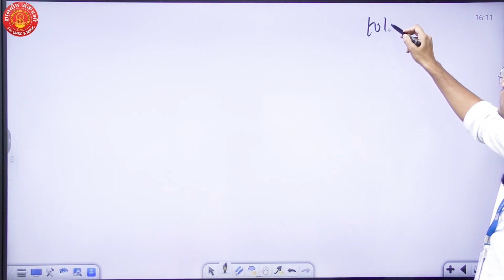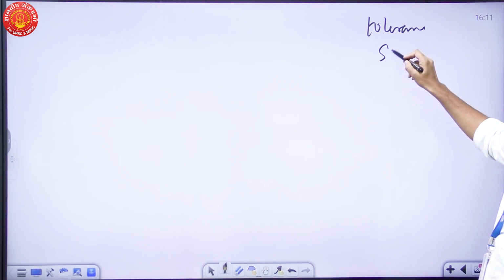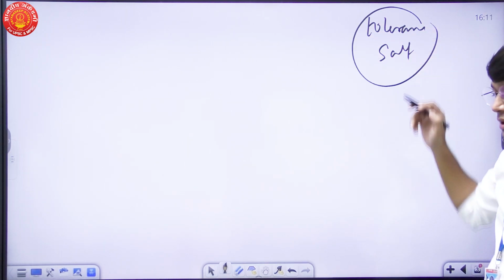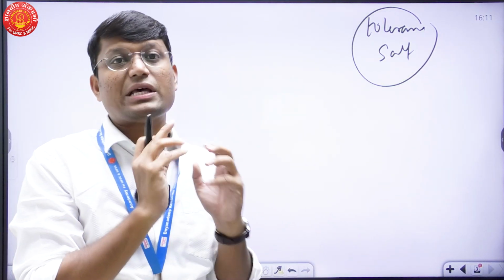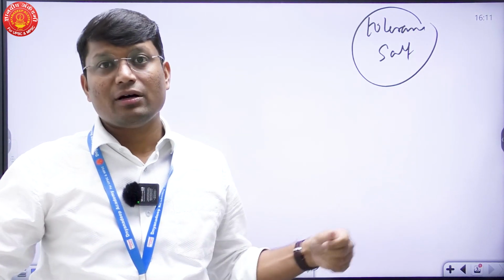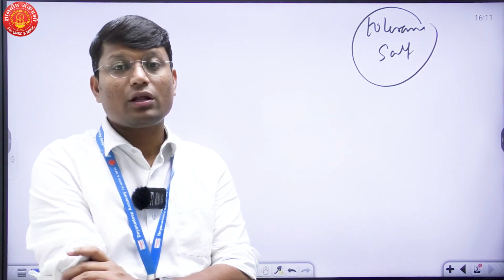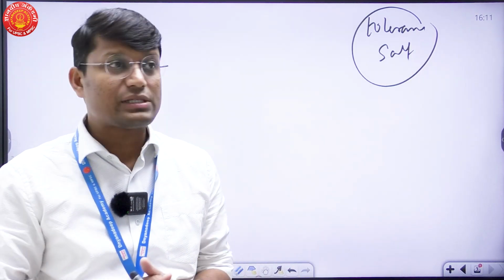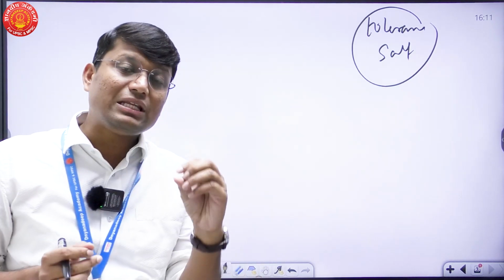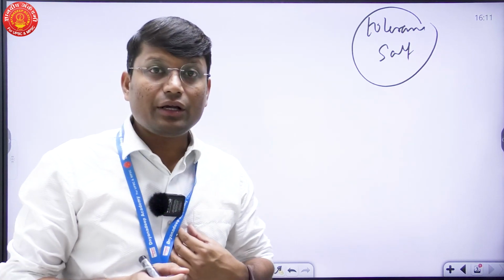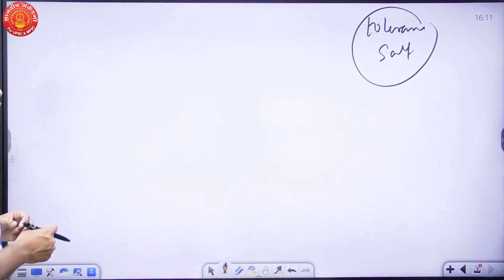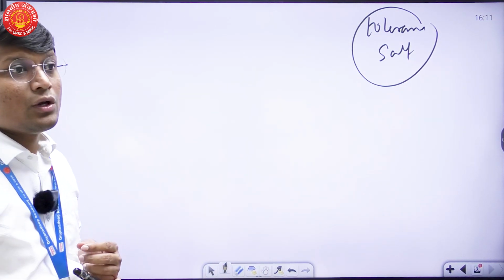Their tolerance to salt is very, very limited. They can only survive in a limited range of salinity. They do not have a very high range of tolerance towards salinity, and that is why even the slightest change in salinity will result into what? It will result into an effect on marine life.